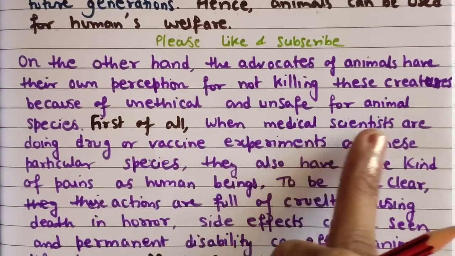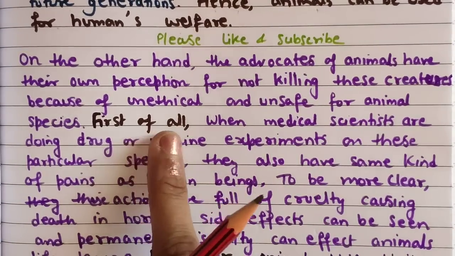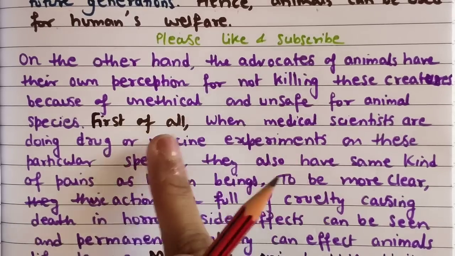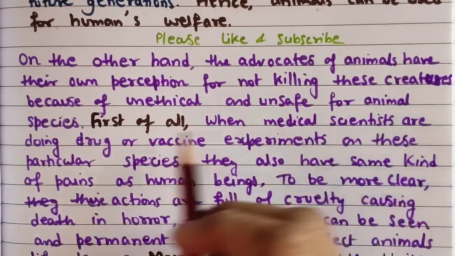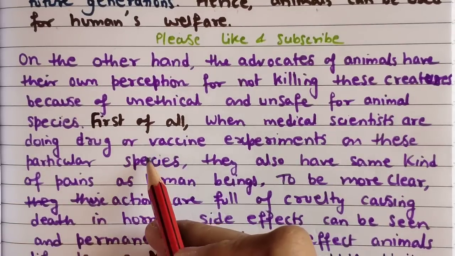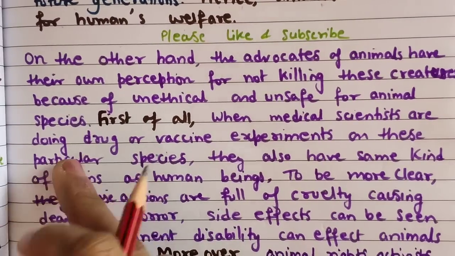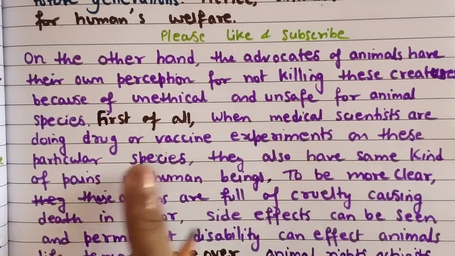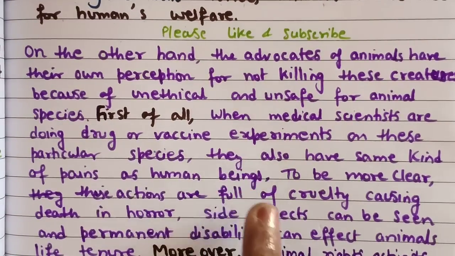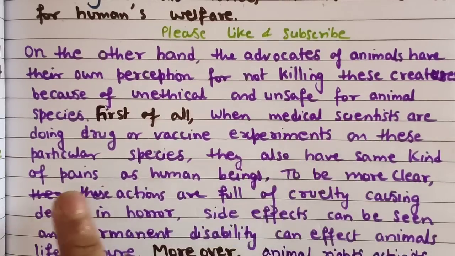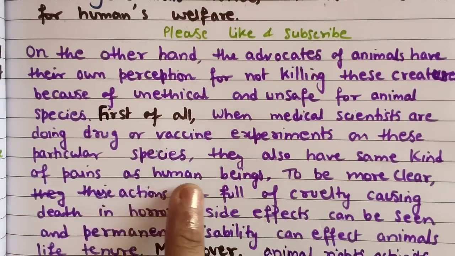First of all, now I am going to explain these two reasons. When medical scientists are doing drug or vaccine experiments on these particular species, they also feel the same kind of pain as human beings.